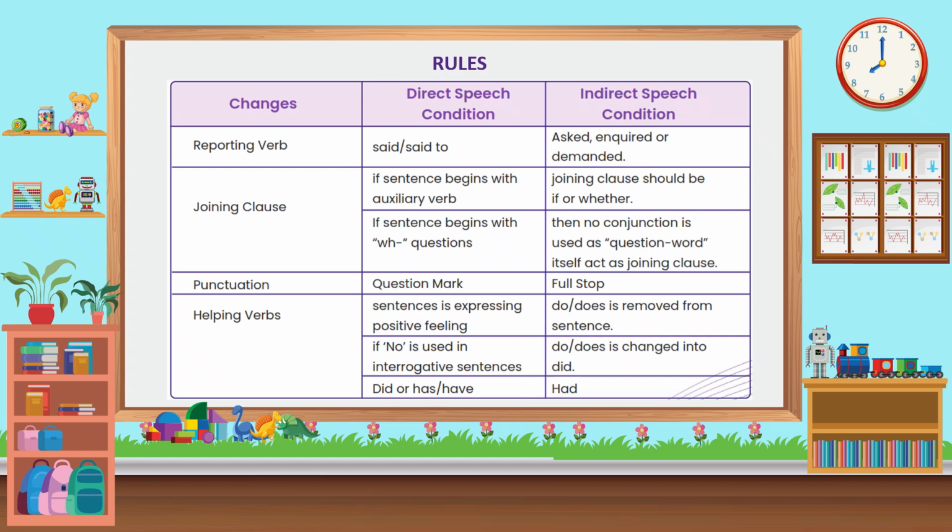If the sentence begins with an auxiliary verb, the joining clause should be if or whether. If the sentence begins with WH questions, then no conjunction is used as the question word itself acts as the joining clause. Punctuation: question mark changes to full stop. Helping verbs: if the sentence is expressing positive feeling, do, does is removed from the sentence. If no is used in interrogative sentences, do, does is changed into did or has, have, had.